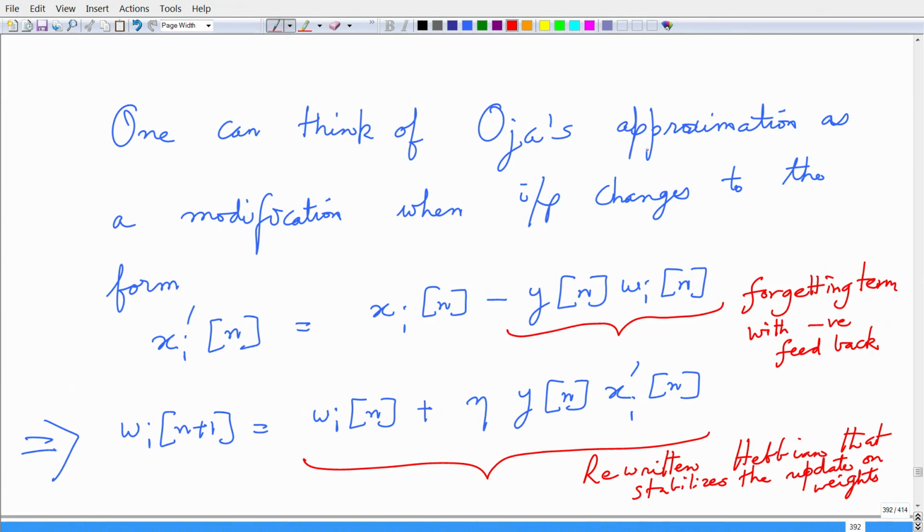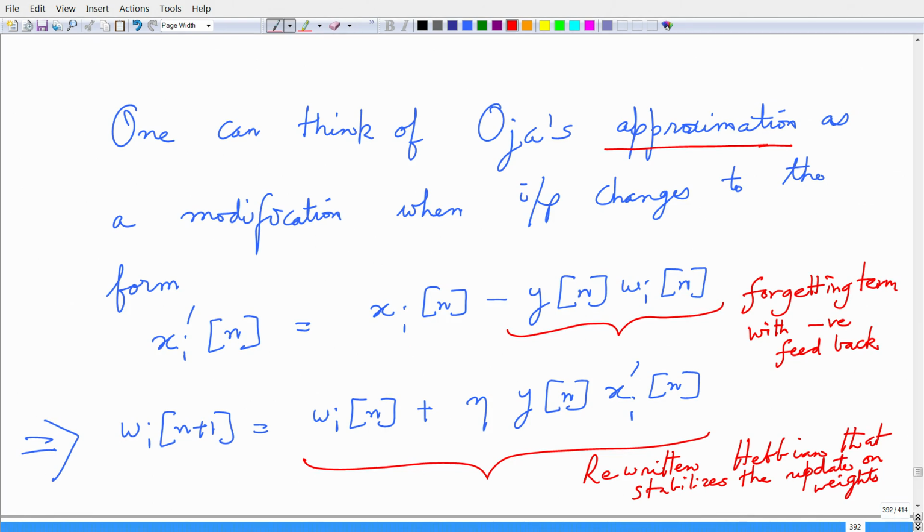So, Oja's simple way of normalizing the weight vector at every time step under the L2 norm nicely provided a sort of forgetting term that you apply at the input with negative feedback.